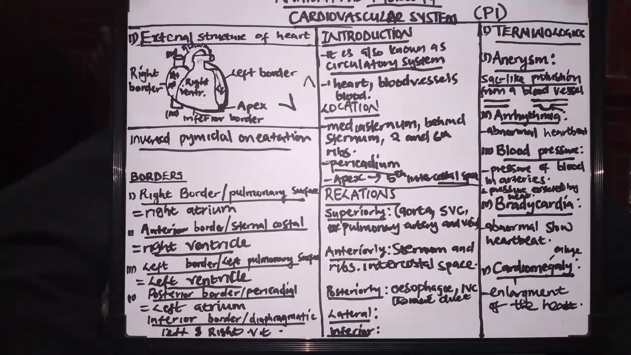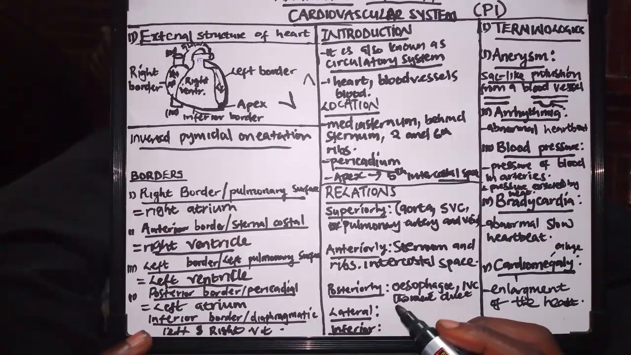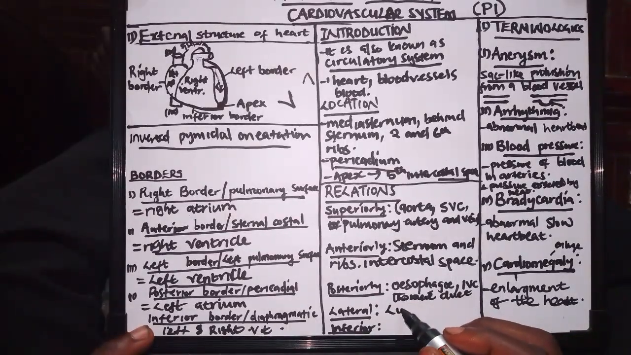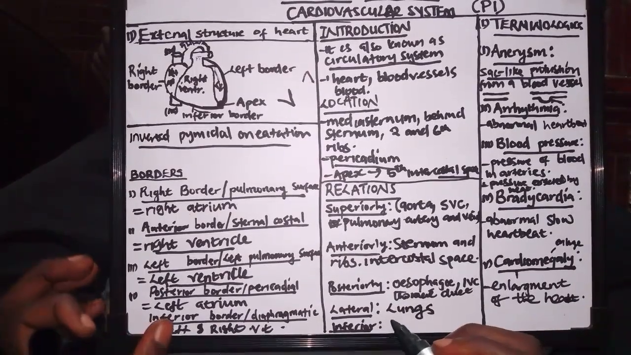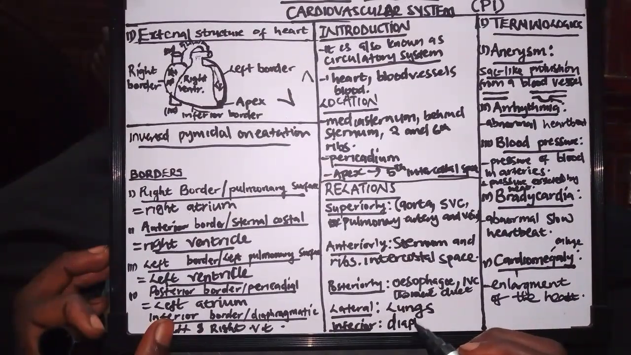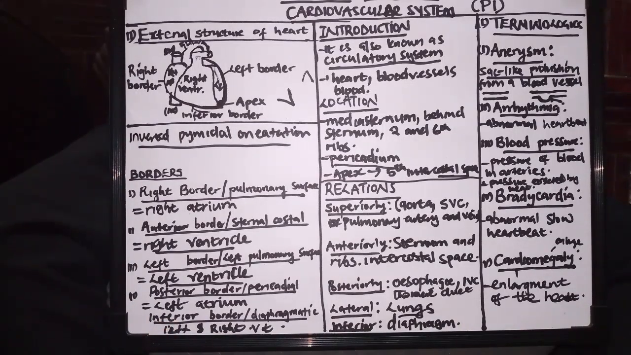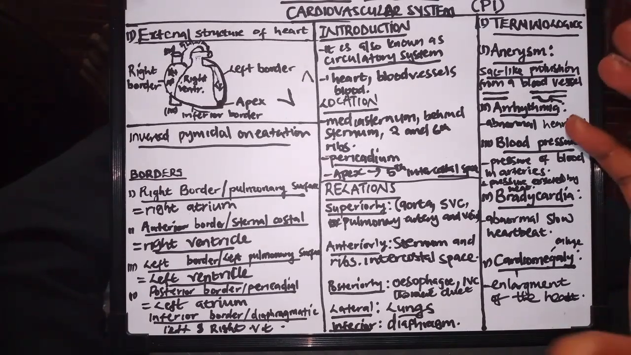Then laterally, I told you the left and right borders are formed by the lungs. So laterally we have lungs. Then inferiorly we have the diaphragm. So these are the relations which form the external surface of the heart.